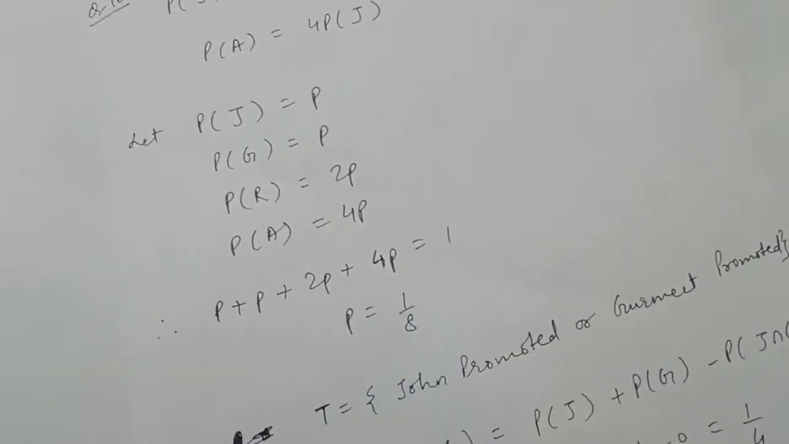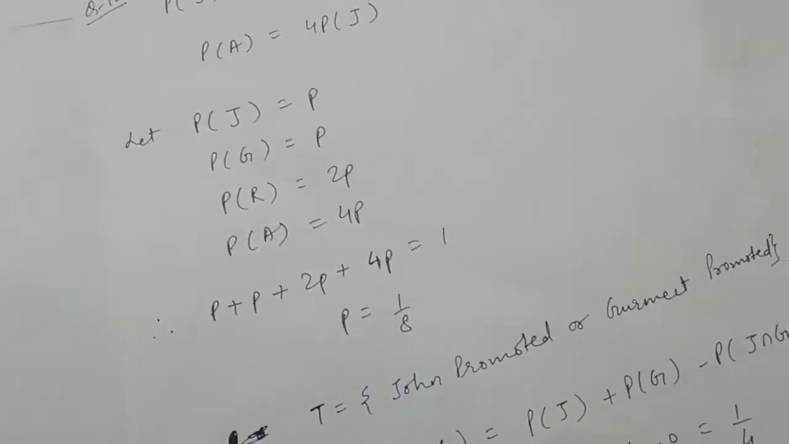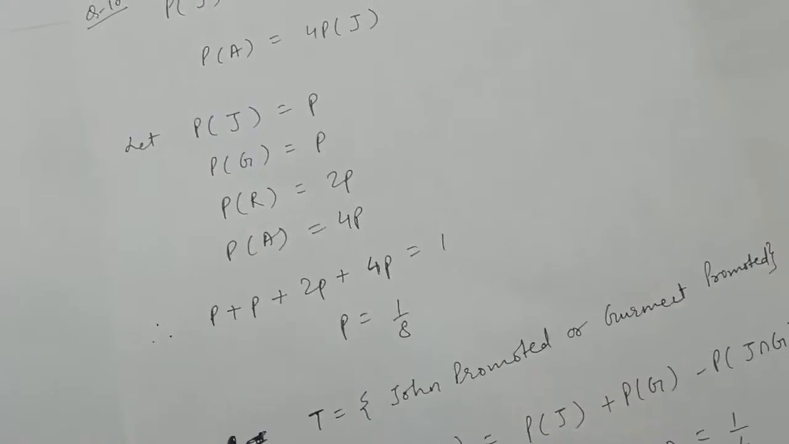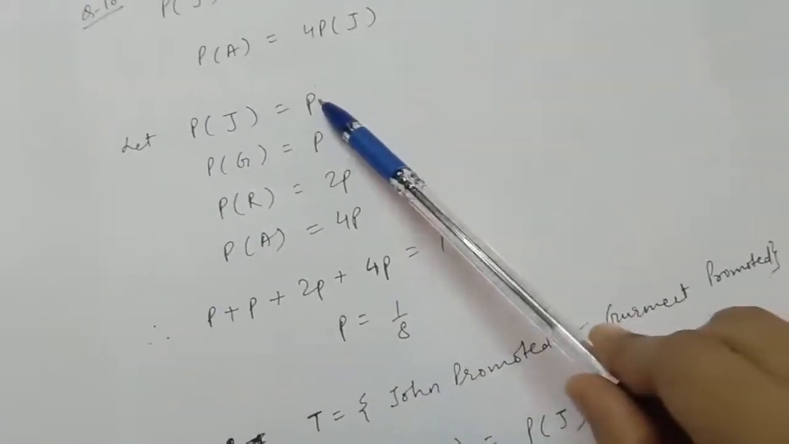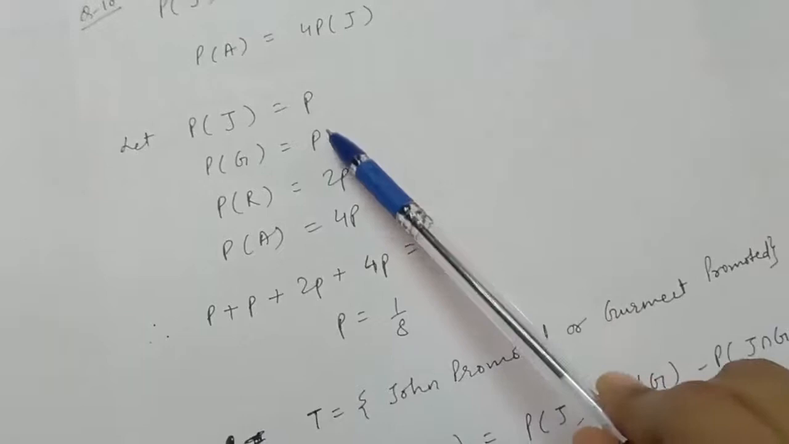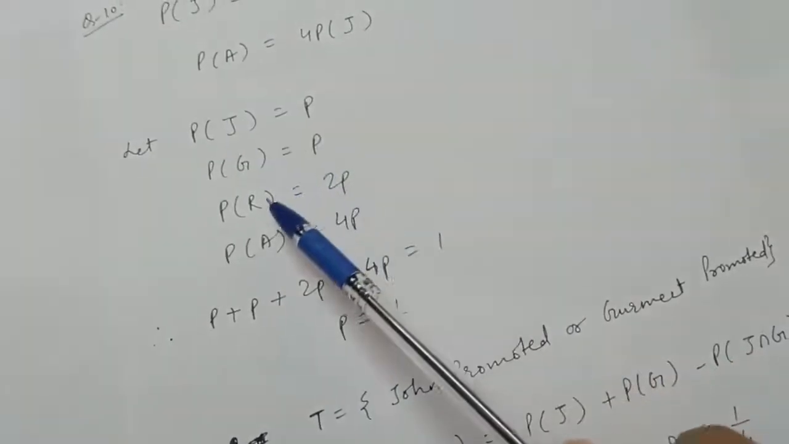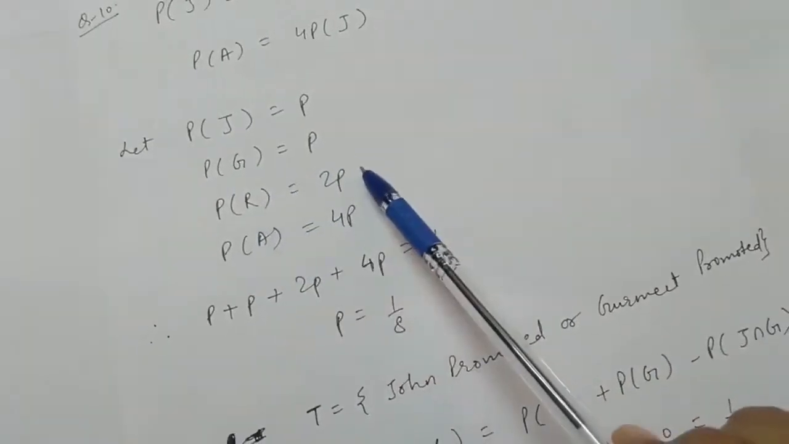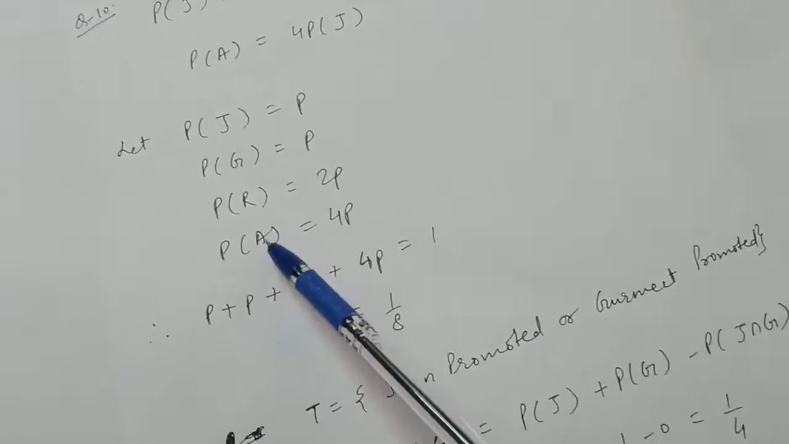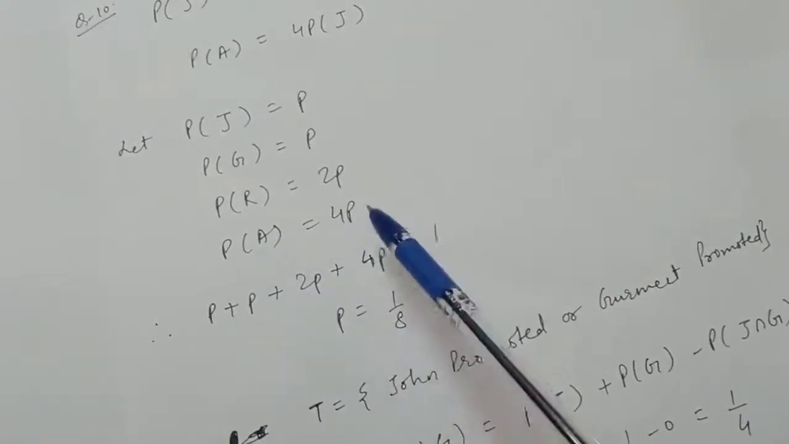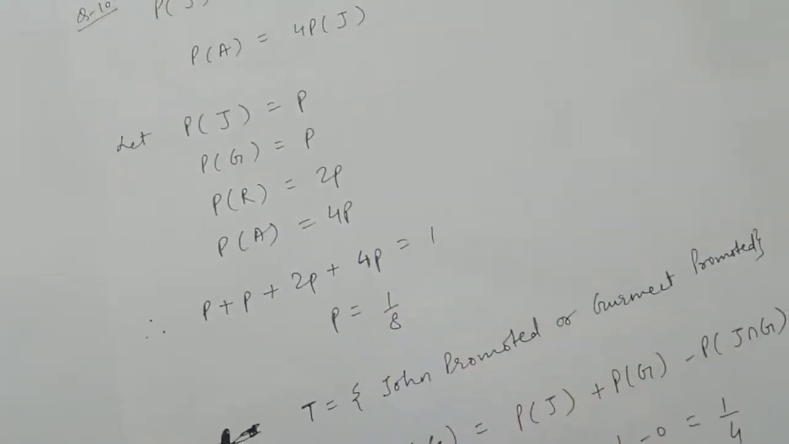Therefore for the first question they have asked, probability of John promoted will be 1 by 8. Probability of Gurpreet promoted is 1 by 8. Probability of Rita promoted is 2 by 8. And probability of Aslam promoted is 4 into 1 by 8, that is 1 by 2.